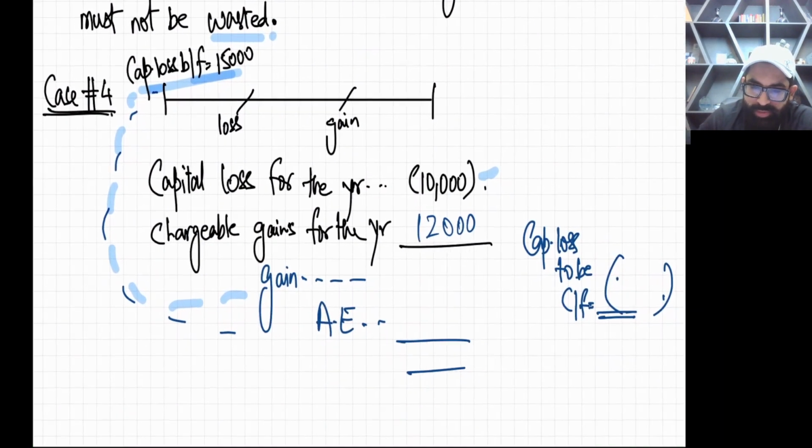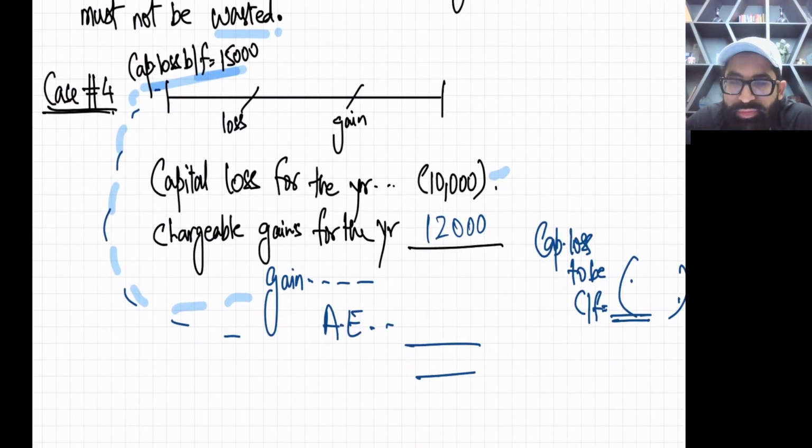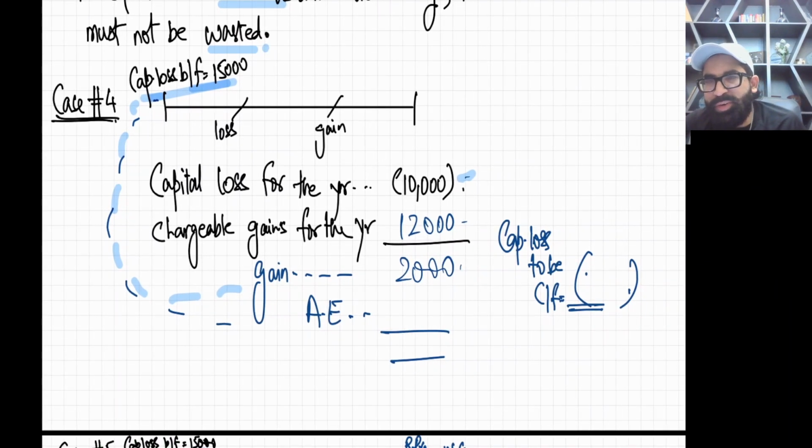Now, very good question. In this question, you have capital loss brought forward. Case 4, see case 4. Capital loss brought forward is 15,000. For the year, capital loss is 10 and capital gain is 12. So first step, capital loss for the year never ever takes your permission. Minus 10 plus 12, the final answer is 2,000. Now I want to check your intelligence. Listen.